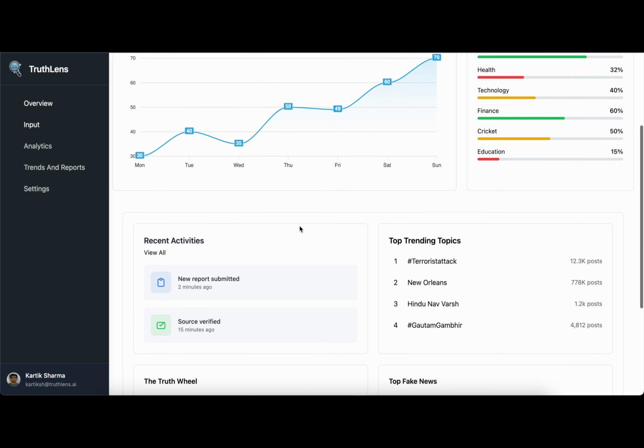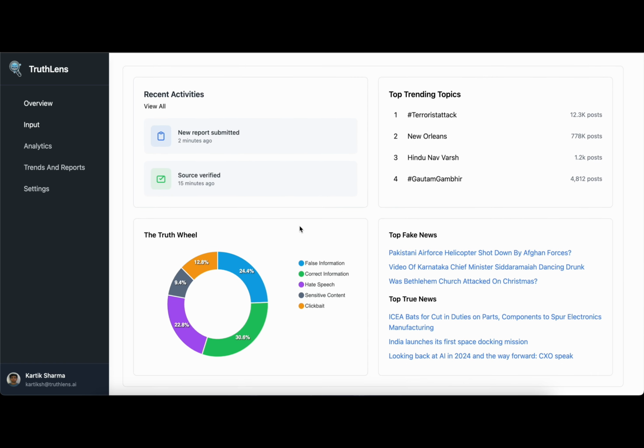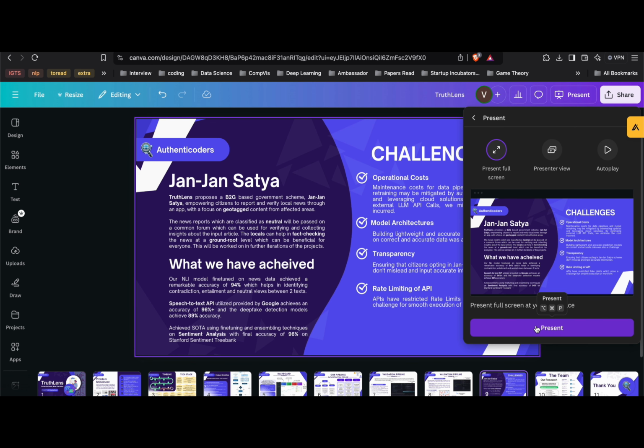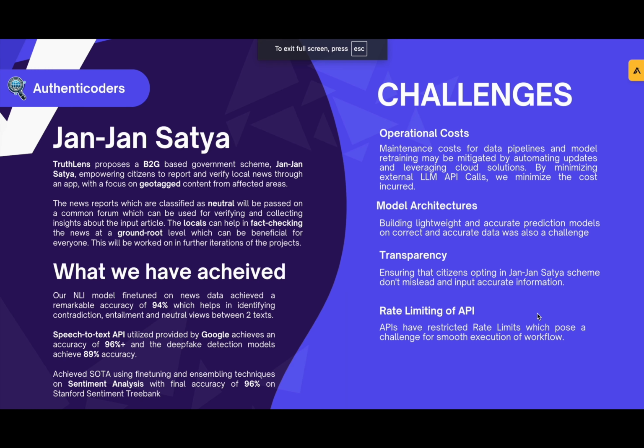We would like to develop more on an initiative we call Jan Jan Satya. This B2G program encourages citizens to report and verify local news through an app, focusing on geotagged content from affected areas. Locals can help verify news at the grassroots level, ensuring accurate information spreads fast, especially in remote areas where misinformation can thrive. Our system will also score social media profiles based on their historical behavior. It will be a dynamic, real time process, giving you a deeper understanding of the credibility behind each source.